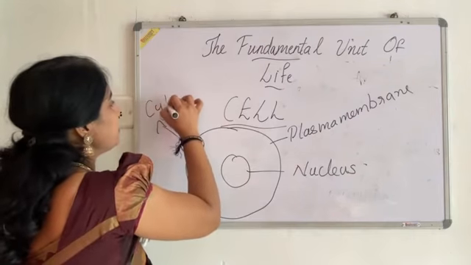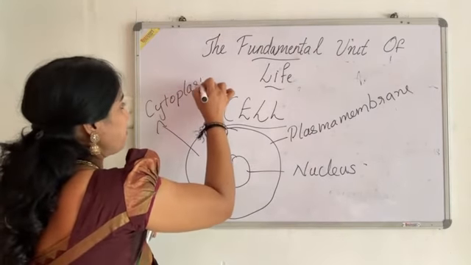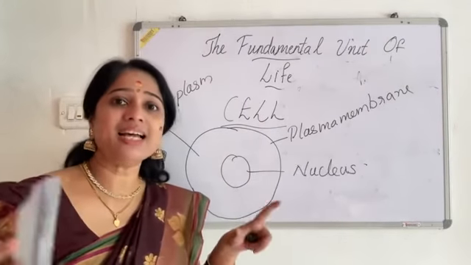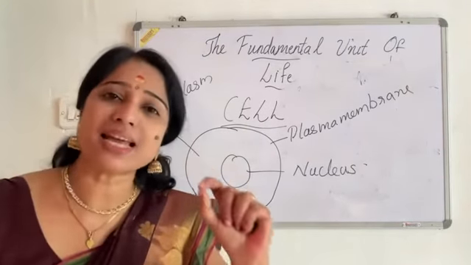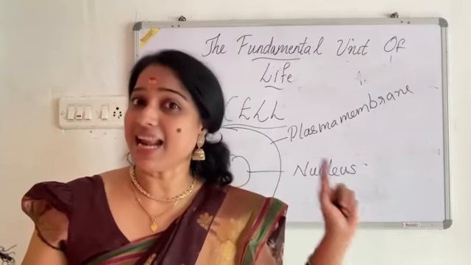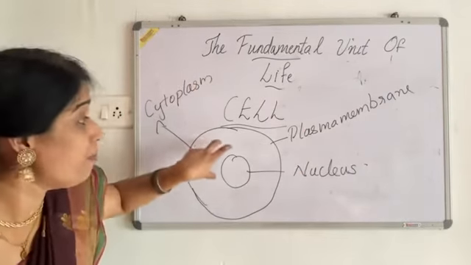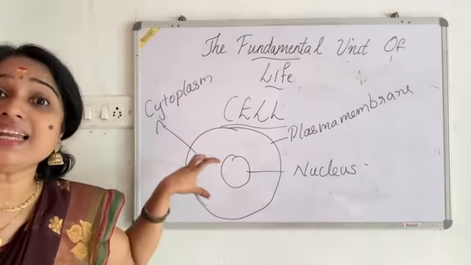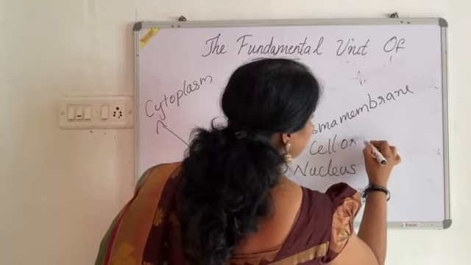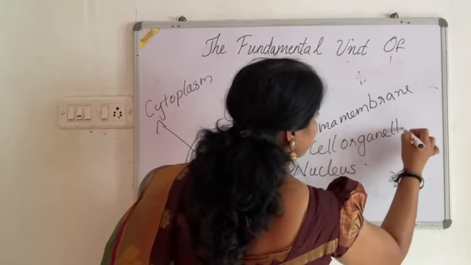Clear? Next we can move on to the other part of the cell. It is the cytoplasm. It's a jelly-like substance seen inside the cell. It is neither a solid nor a liquid. All the important inclusions seen in the cell, inside the cytoplasm, are known as what? Cell organelles.